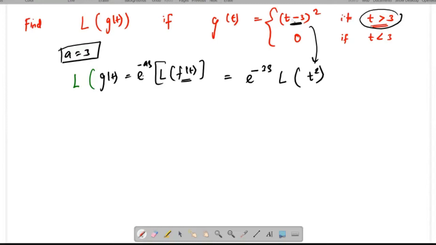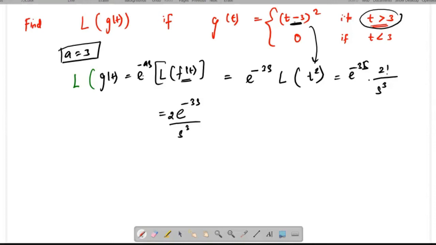I will give other problems like this. So L of t power 2 equals e power minus 3s into 2 factorial divided by s power 3, which is equal to 2 e power minus 3s divided by s power 3.